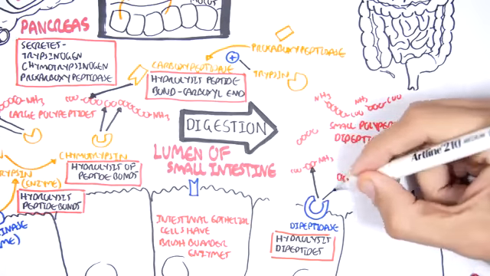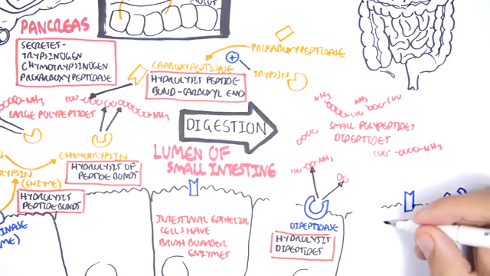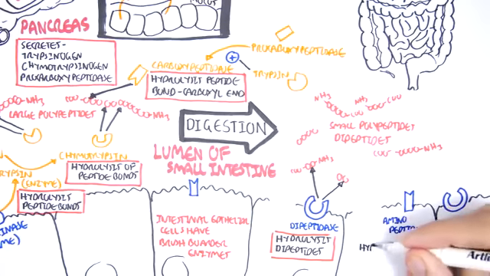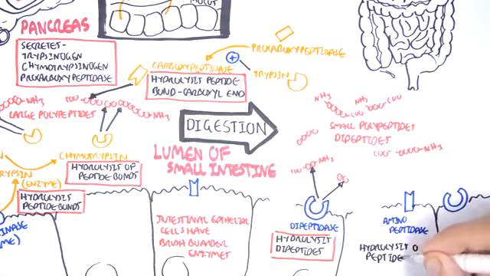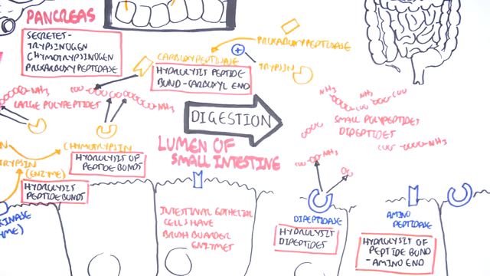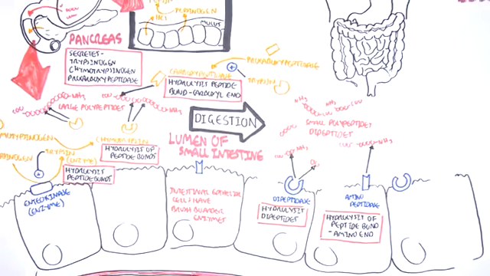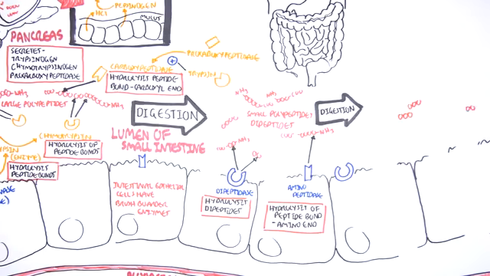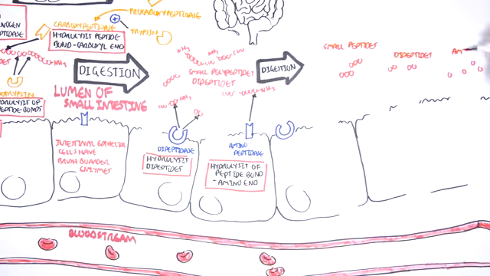And the other main brush border enzyme for protein digestion are aminopeptidases, which hydrolyze peptide bonds from the amino terminal of the protein. So here where the amino group is. And so these small polypeptides will be digested further into tripeptides, dipeptides, and amino acids. Now, the body can then begin to absorb these amino acids.